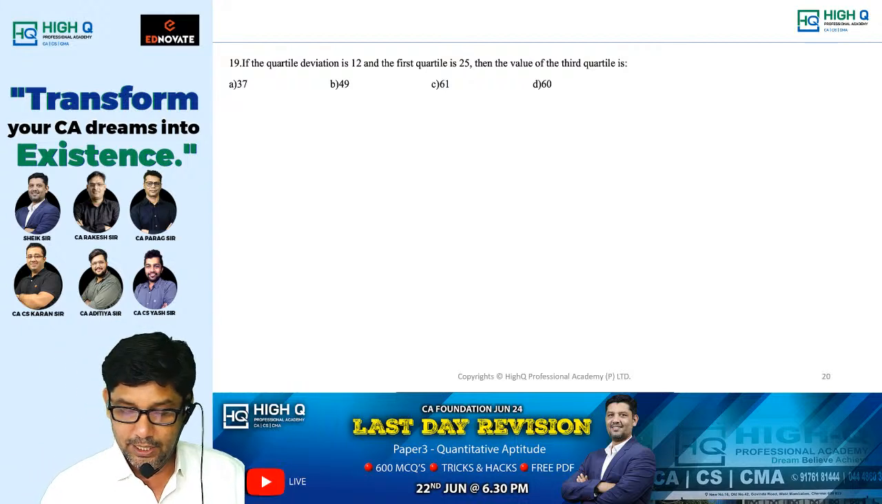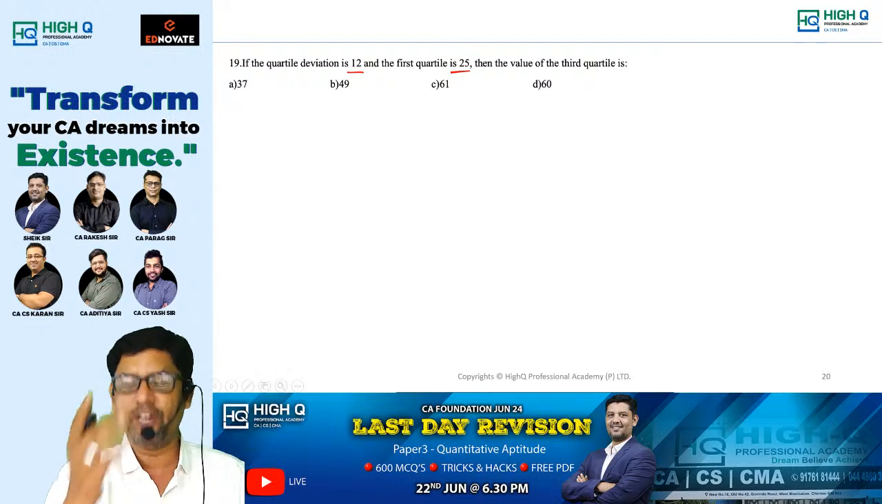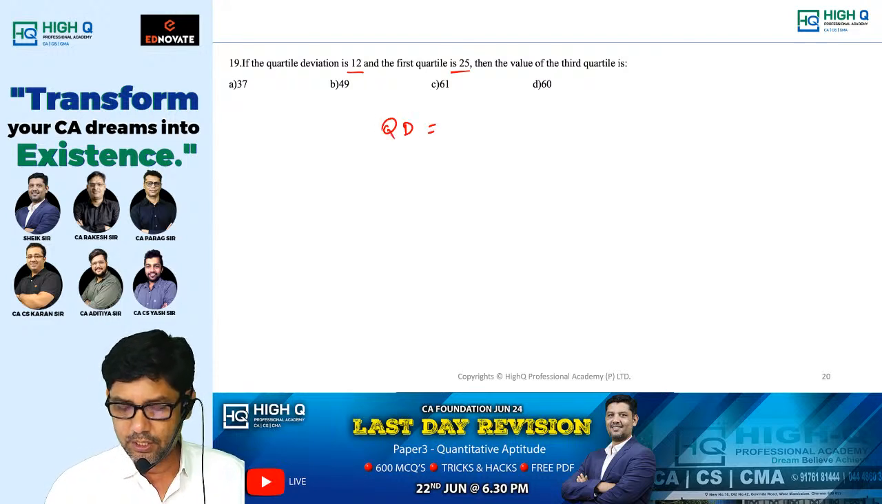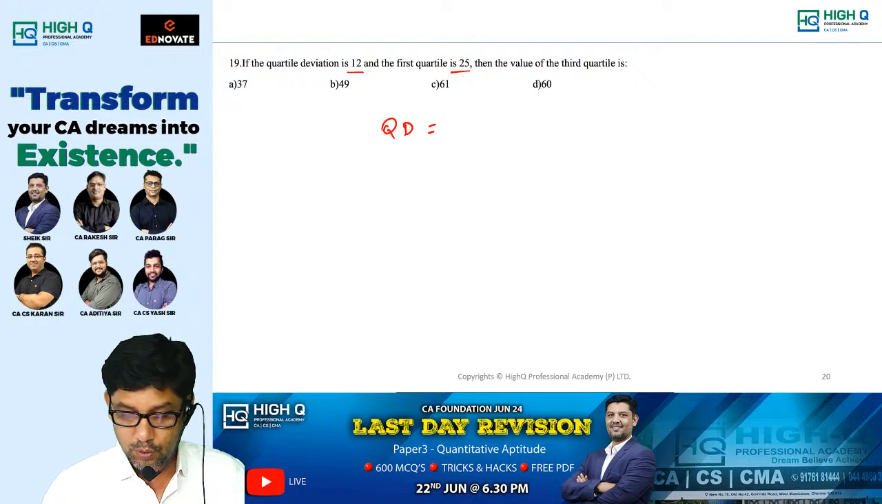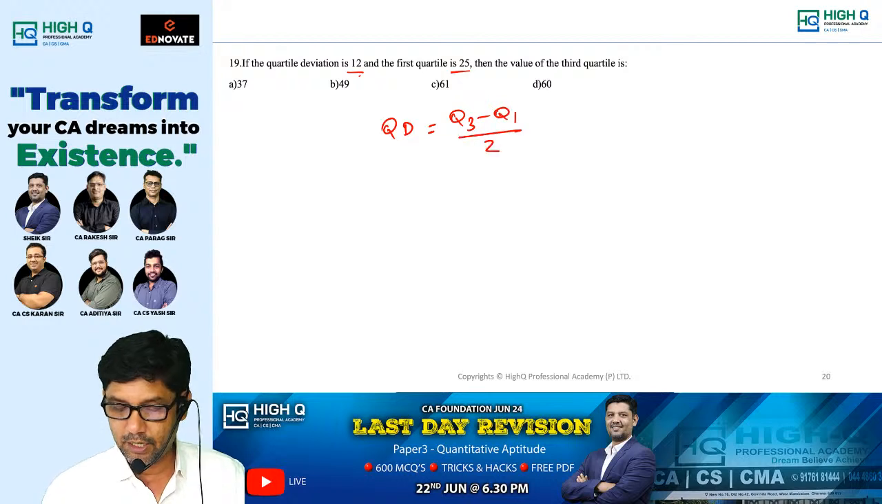If the quartile deviation is 12 and the first quartile is 25, find the value of the third quartile. What a difficult question, my dear. What is quartile deviation? Quartile deviation is given as 12. So is it Q3 minus Q1 divided by 2, my dear?